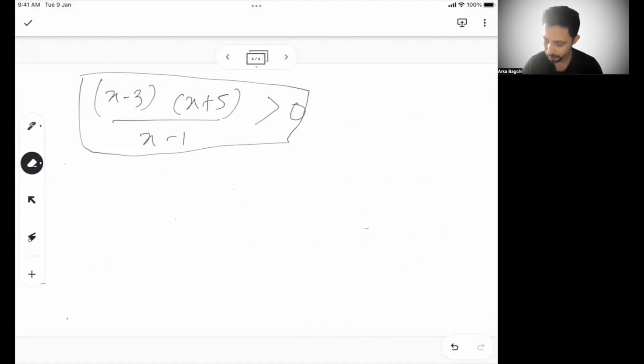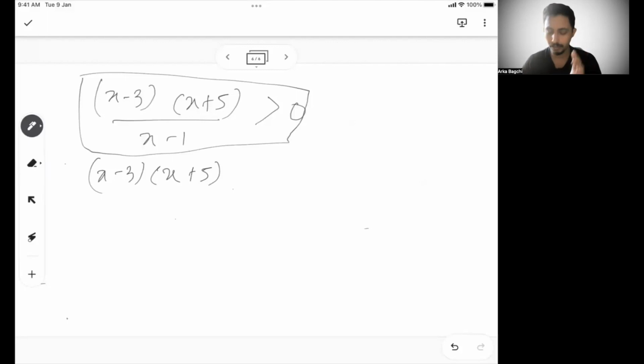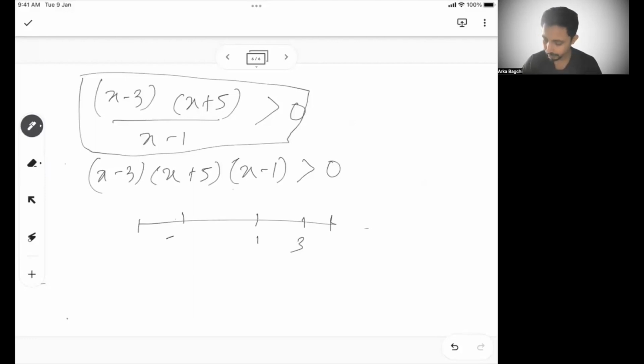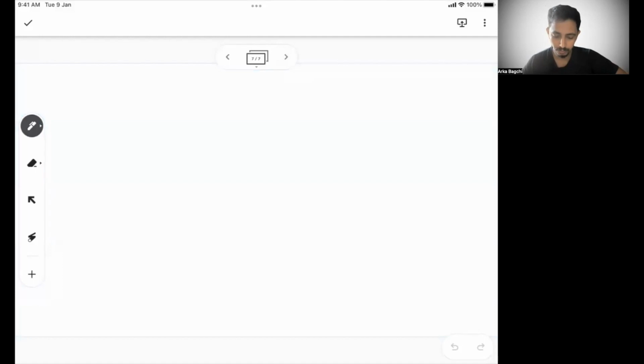So in this problem, what we need to say is x minus 3 into x plus 5, let's consider the top part is a, this into x minus 1 has to be greater than 0. Now it's the same approach you can apply like the previous problem and solve. So here in a number line, typically it will have 3 roots, 1, 3 and minus 5. And then if it is greater than 0, you can again check with 0 and go ahead with the same solution. So I'm not going into depth of that, but that's how you can do it. Okay, let's go to the next problem.